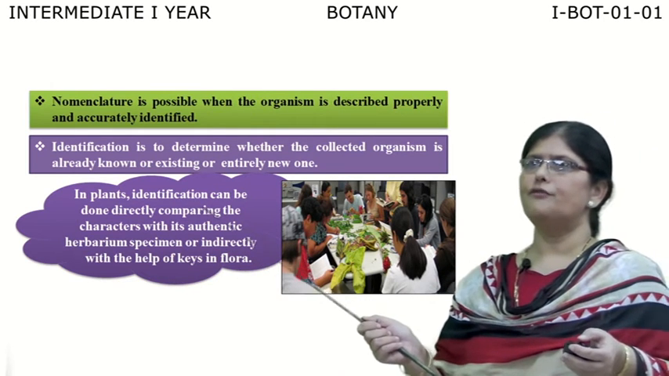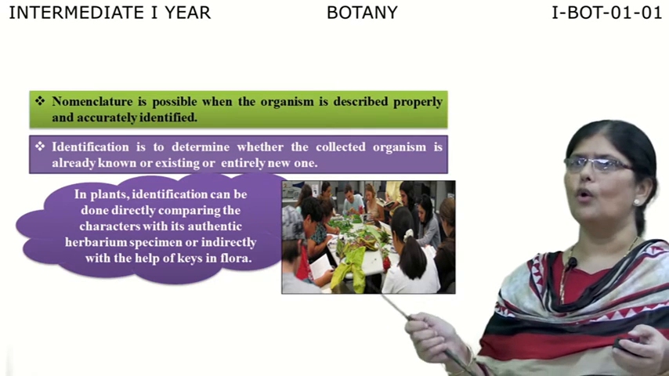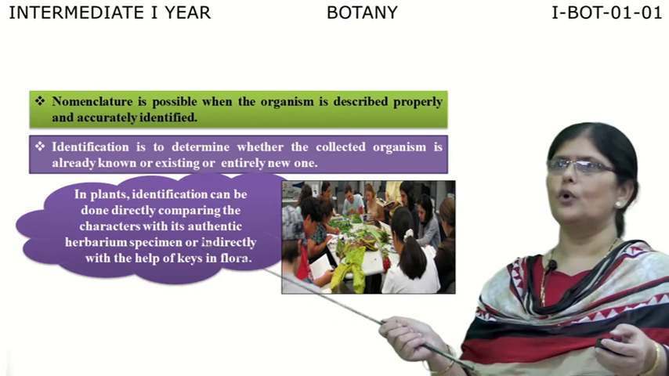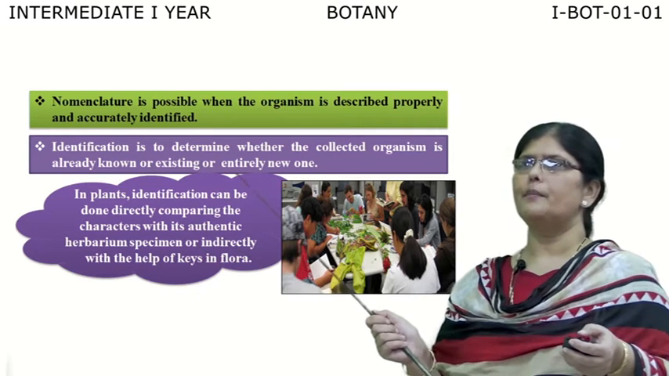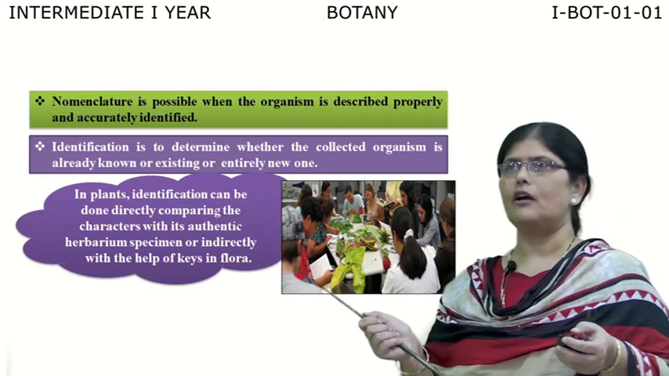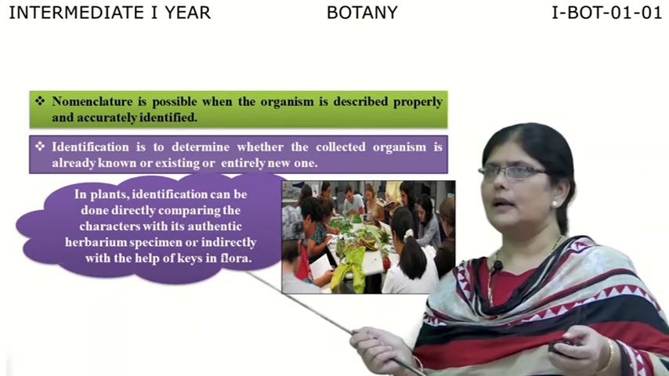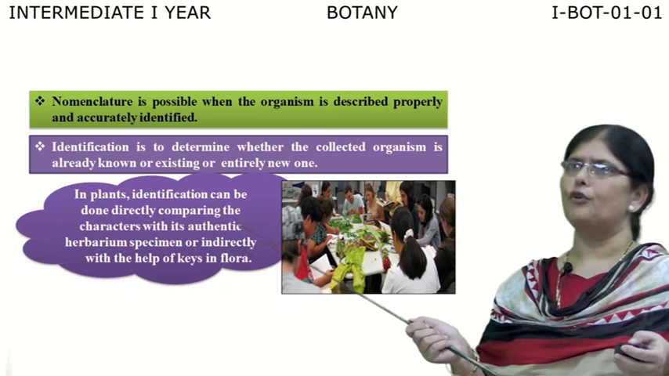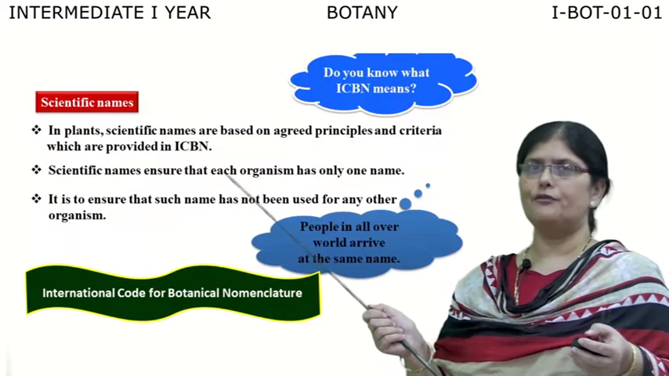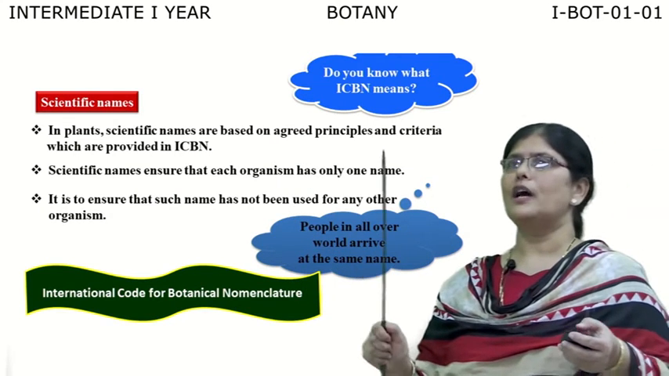So what is identification? It is nothing but determining whether the collected organism is already known or existing, or whether it is a totally new organism. In plants, identification can be done by directly comparing the characteristic features with authentic herbarium specimens, museums, or botanical gardens, or with the help of keys in a flora. When we try to name an organism, we first have to identify it, and the scientific name must be given so there is no confusion about it.